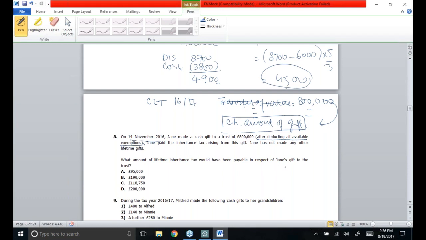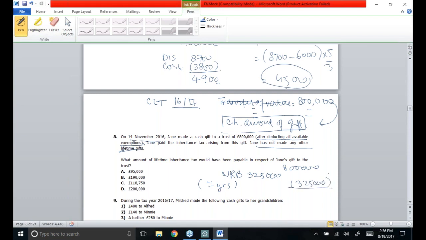Whenever tax has to be paid, we'll see what the NRV is. The NRV of the year of the gift has to be used. In 2016-17, the NRV is 325,000 pounds. This 325,000 rate will be given in your exam paper in the rates and allowances table. But first we have to check what chargeable transfers have been made in the last 7 years. As you can see, nothing has been transferred previously, so the 325,000 NRV is available in full.